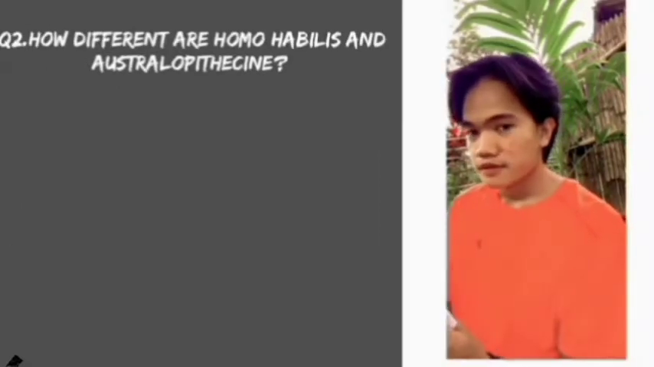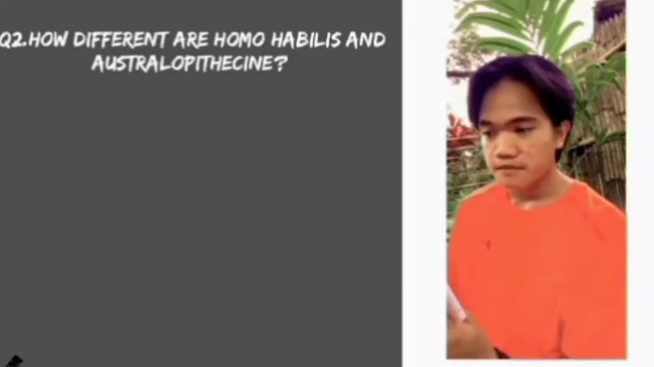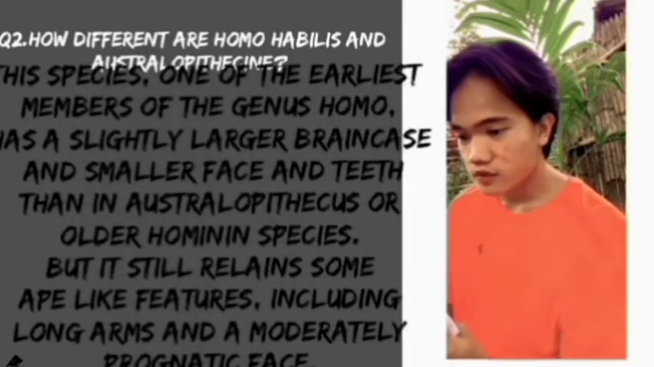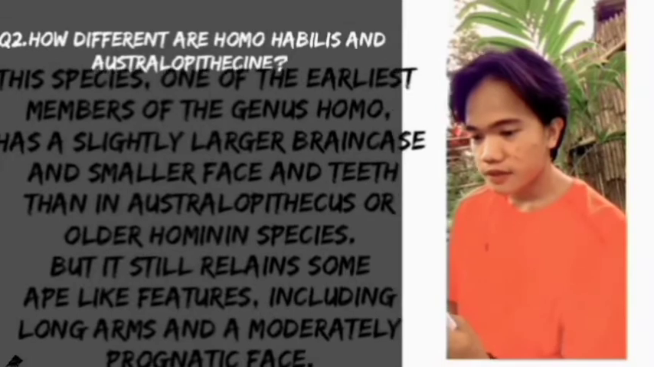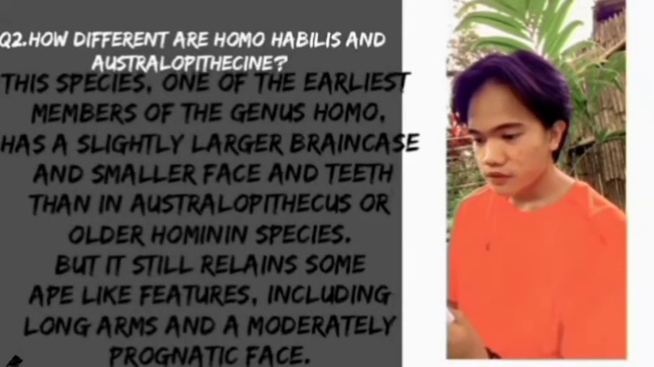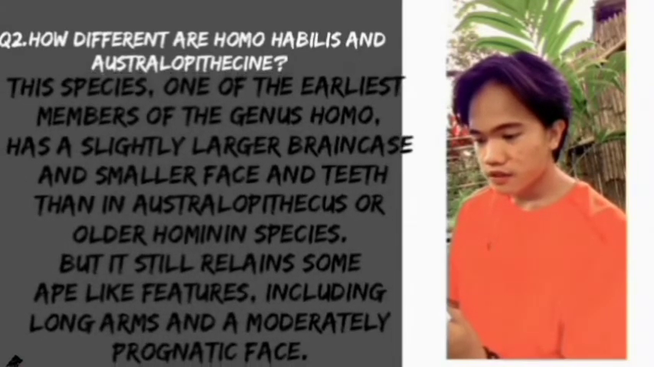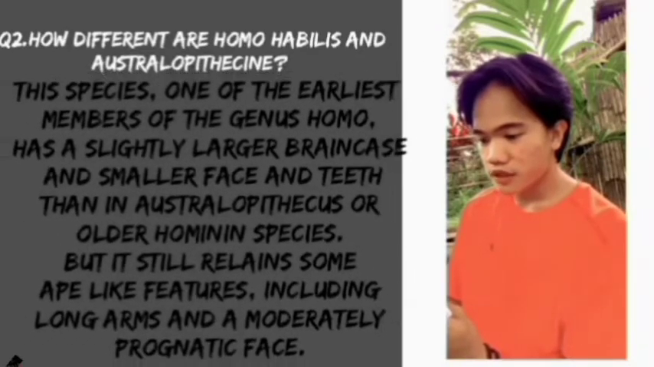Question number 2. How different are Homo habilis and Australopithecine with regards to cranial capacity, teeth, and bipedalism? This species, one of the earliest members of the genus Homo, has a slightly larger brain case and smaller face and teeth than in Australopithecus or older hominin species, but it still retains some ape-like features, including long arms and a moderately prognathic face.